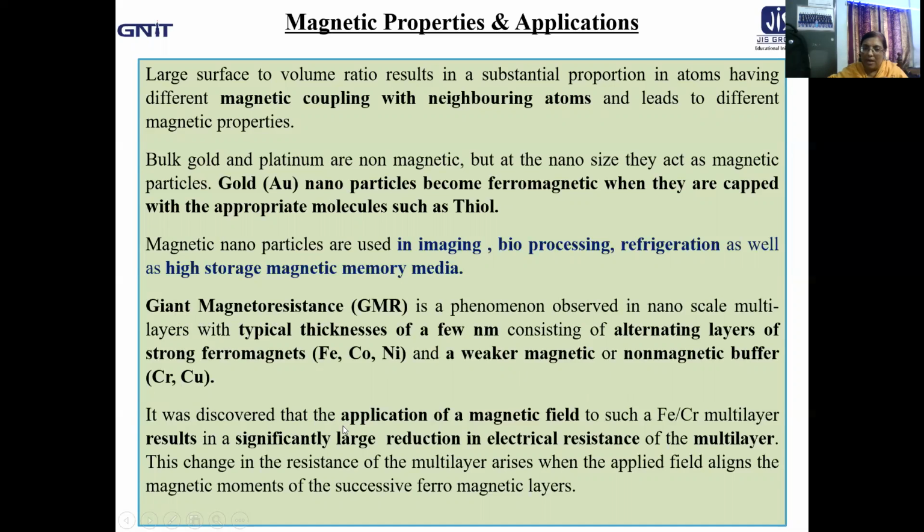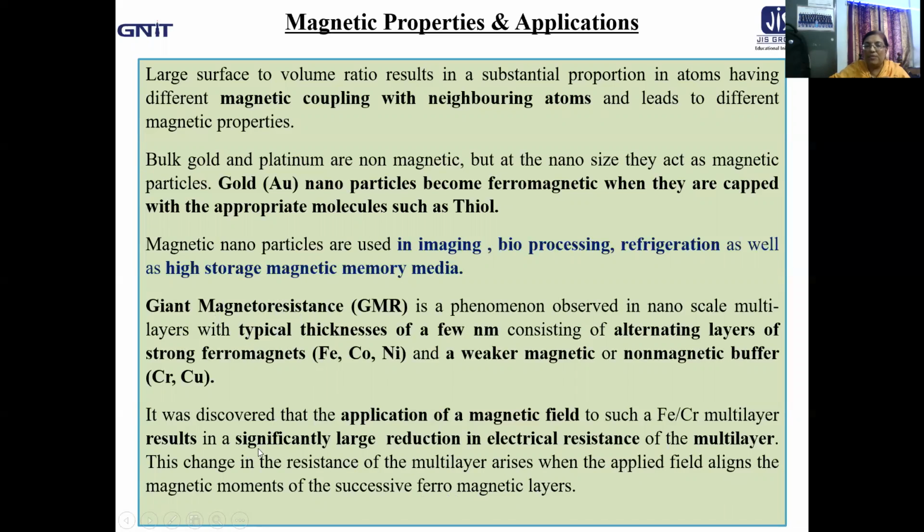Accordingly, it was discovered that application of a magnetic field to such an iron chromium multilayer, for example, results in a significantly large reduction in electrical resistance of the multilayer. This change in resistance of the multilayer arises when the applied magnetic field aligns the magnetic moment of the successive ferromagnetic layers. Giant magnetoresistance means there should be a large change in magnetoresistance.